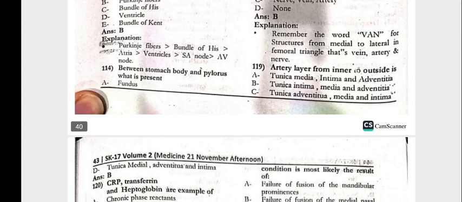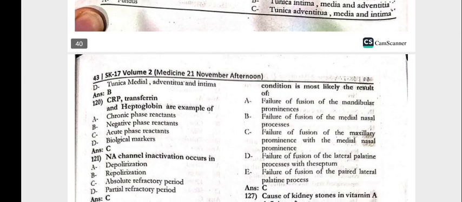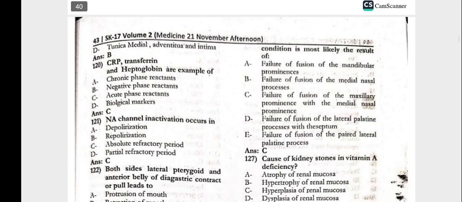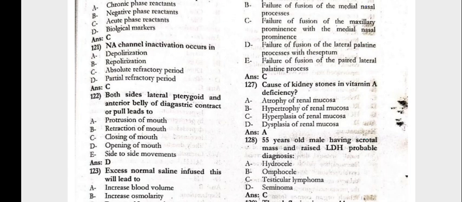Next, the artery layer from the inner to the outside would be the tunica intima, media, adventitia. CRP, transferrin and the haptoglobin are the examples of the acute phase reactants. Sodium channel inactivation occurs in the absolute refractory period. Both sides, lateral pterygoid and the anterior belly of the digastric contract or pull, leading to opening of the mouth.